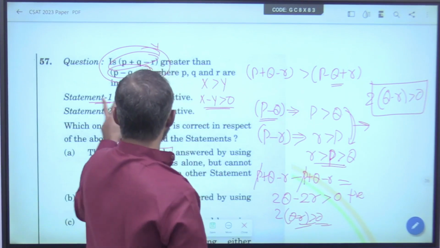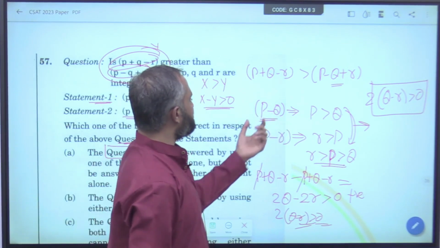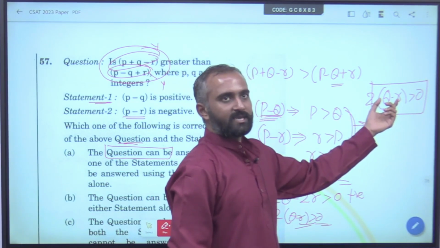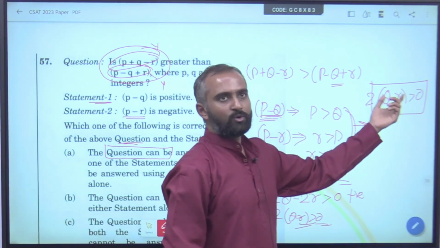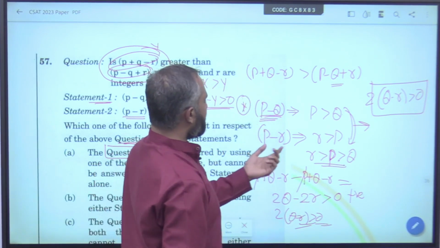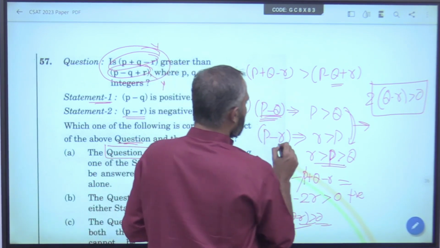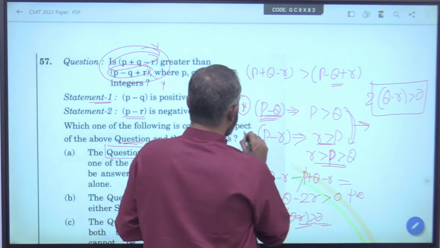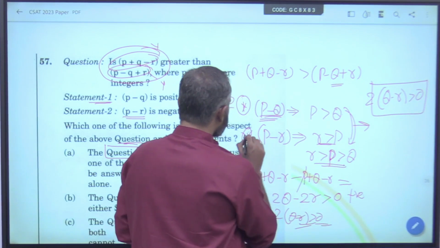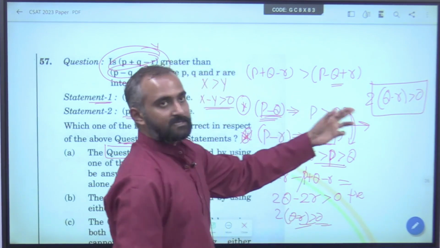Now, see the first statement. First statement just gives us a relationship between P and Q. So, it does not answer this, because here we need the relation between Q and R. So, first statement alone does not cut it. Second statement gives the relationship between R and P, but what we needed was Q and R. So, second statement by itself doesn't answer the question.